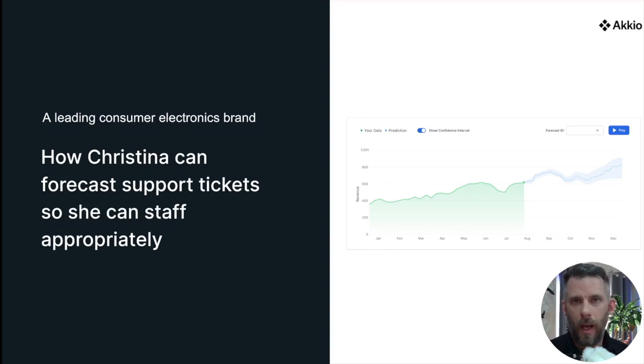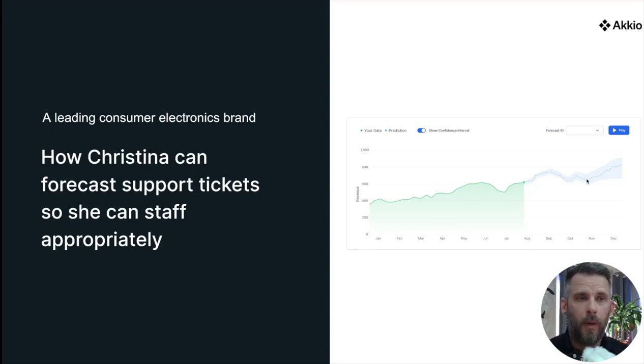That makes employees unhappy. They're planning for the day, and then they're told they don't have to work, so they kind of miss out on pay as well. If she can better staff or plan for staffing, her employees will be happier. So what we helped her do is say, well, here's your staffing from January to August, and then here's what you should be planning in the future.